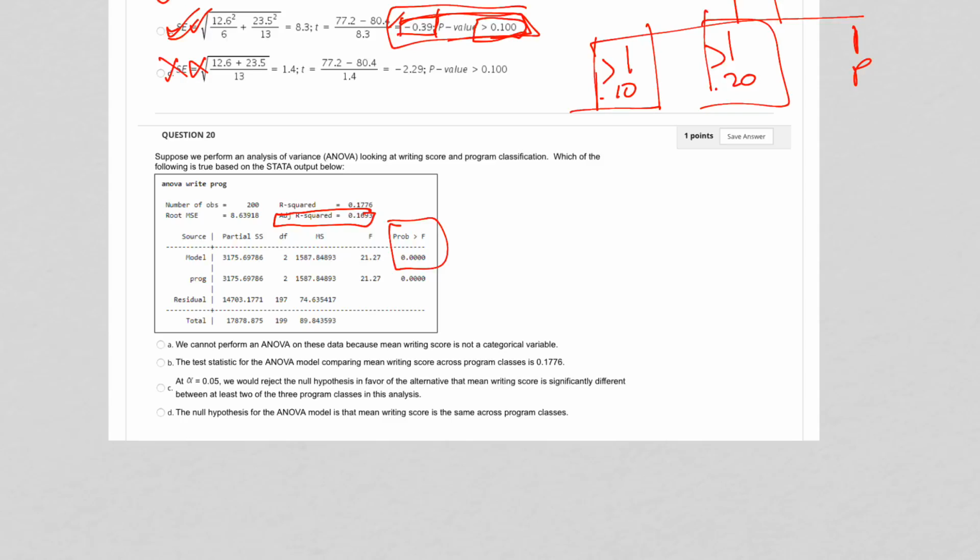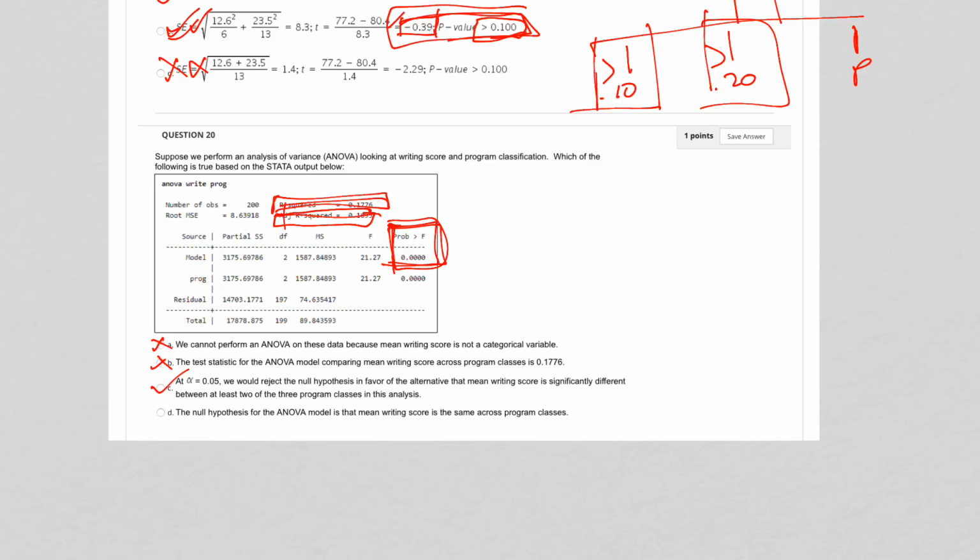So we cannot perform an ANOVA on these data because mean writing score is not categorical. No, actually you do ANOVA on continuous variables, and that is mean writing score, so that's not the answer. The test statistic for the ANOVA model comparing mean writing score across program classes is 70? No, that's the R squared. That's how much of the variance is explained by the model, so that's not it. At 0.05, we would reject the null hypothesis in favor of the alternative that mean writing score is significantly different between at least two of the three program classes. Yes, and that is what this probability here is telling you. So that is the answer.